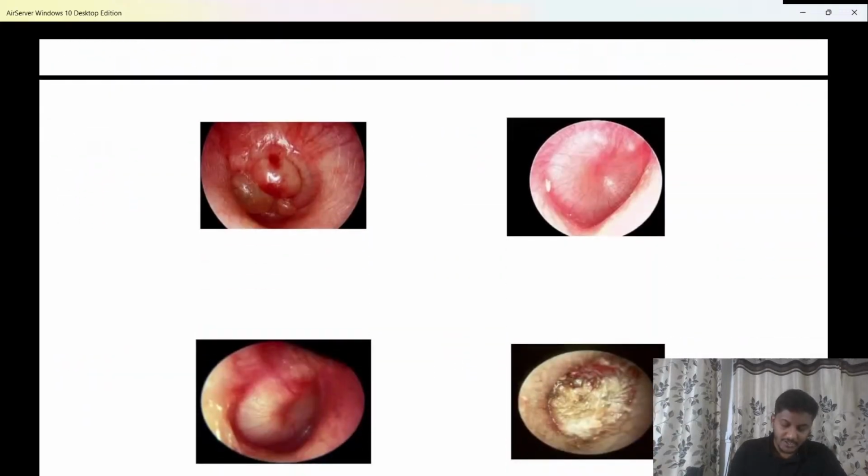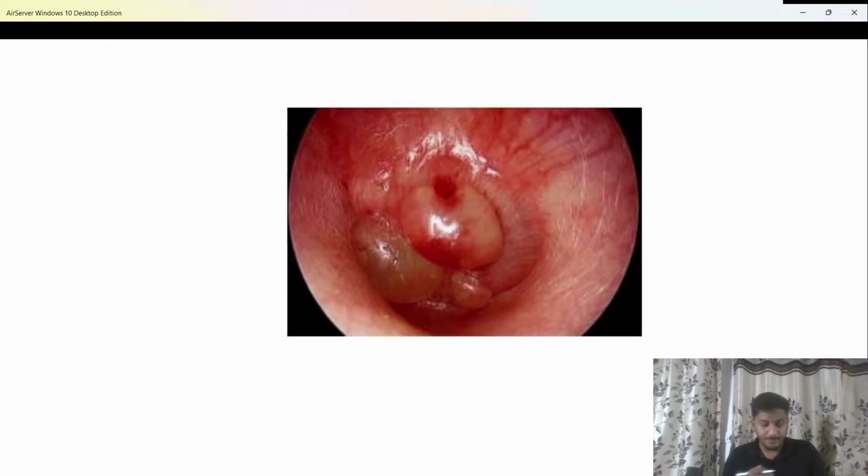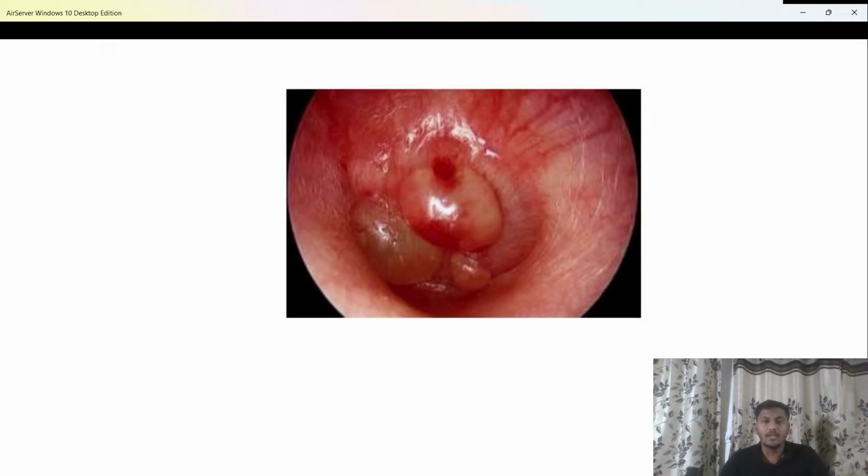Now few conditions that you have to remember. What is this condition? Do tell me in the chat box. If they ask for a spot diagnosis, in this condition, what do you think is the spot diagnosis? Important question. It's confusing. A lot of people do get confused. I'm not sure why, but they do get confused with glue ear and this condition.